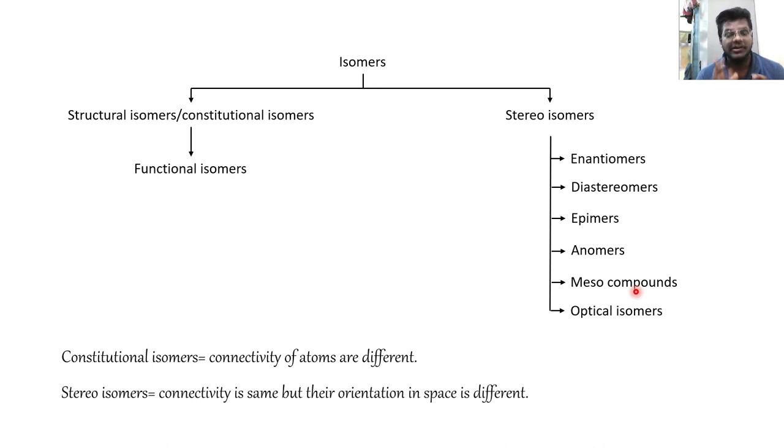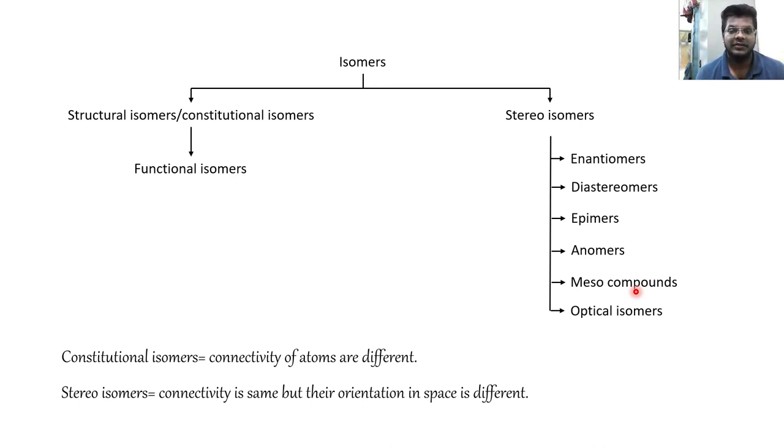And in stereoisomers, the connectivity will be the same, but their orientation in space will be different. For example, the OH and H I spoke of in the last structure of glucose, where the third carbon was differing from the second, fourth and fifth positions. Usually the OH is on the right side, but at the third carbon the OH is flipped onto the left side. That is stereoisomerism, which we will see later. But let's first concentrate on constitutional isomerism.